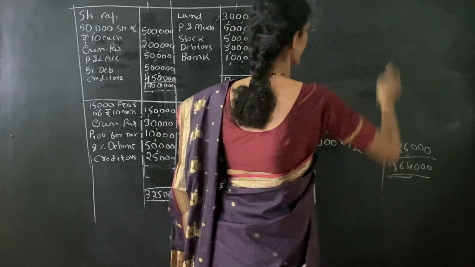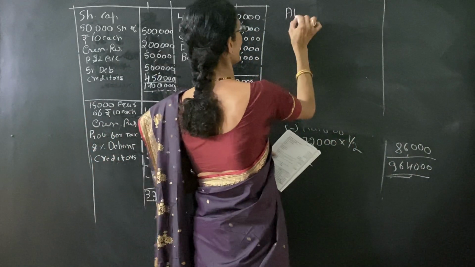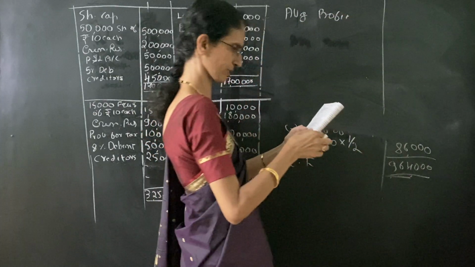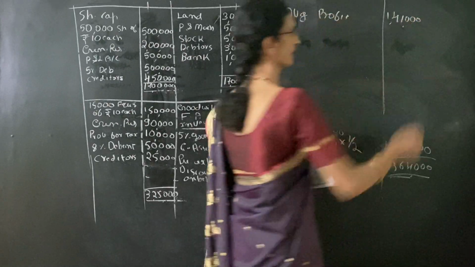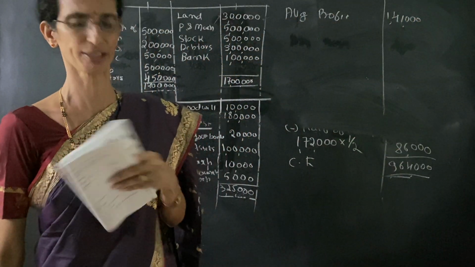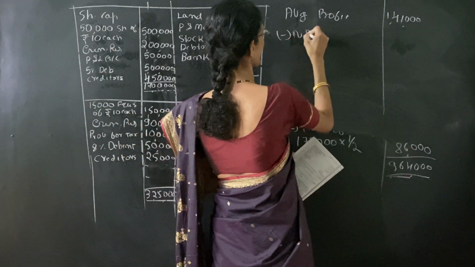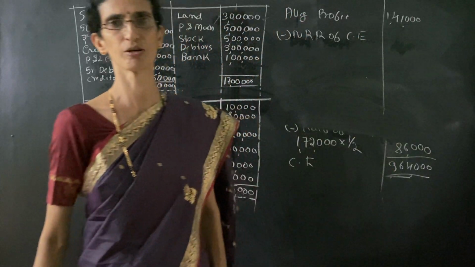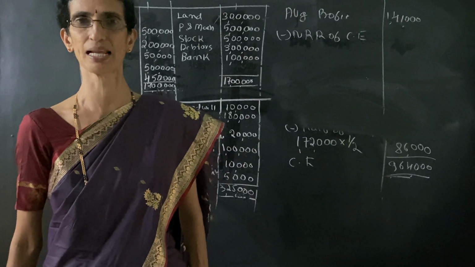So super profit means first we have to see the average profit. We already calculated the average profit, that is 1,41,000. Then less normal rate of return on capital employed. From this amount we have to deduct the normal return.